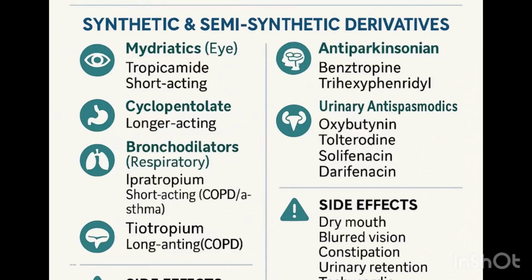What is it used for? The first one is now the mydriatic agent. So when you remember mydriatic agent, you are remembering that they help to cause what? Mydriasis, which is to counter what? Miosis. So miosis is when they bind to the M3 receptor in the sphincter pupillae. So the sphincter pupillae helps you to reduce the pupil. So mydriasis is caused when they bind to the what? Dilator pupillae. So there are two parts in the pupil. You have the sphincter pupillae, which reduces the pupil, and you have the dilator pupillae, which what? Increases the pupil.